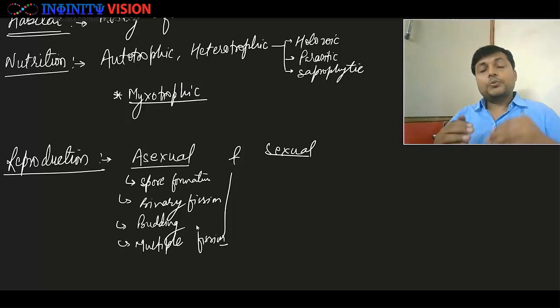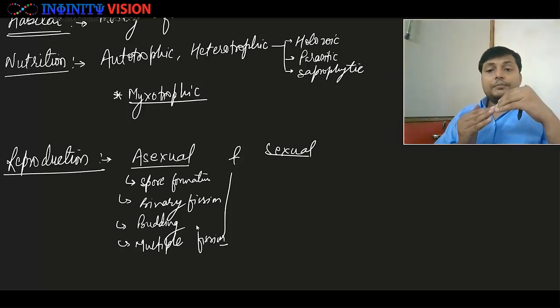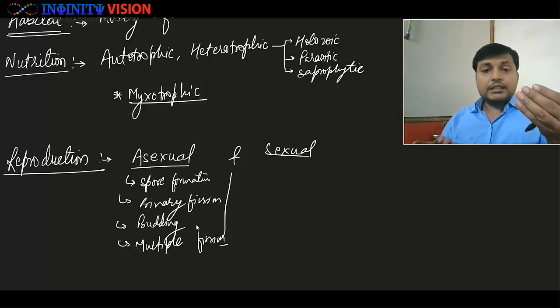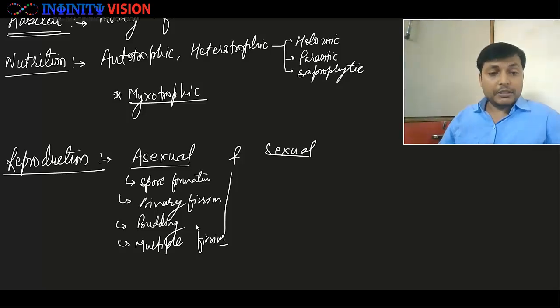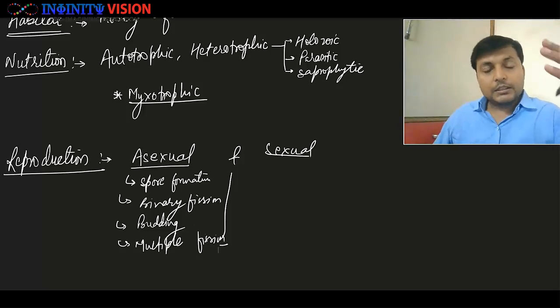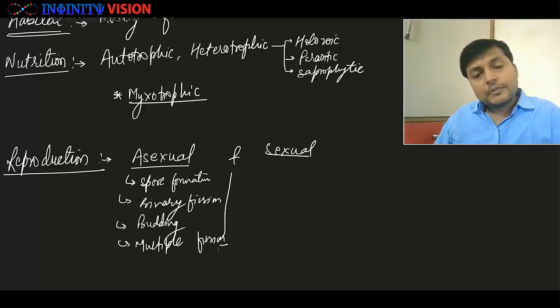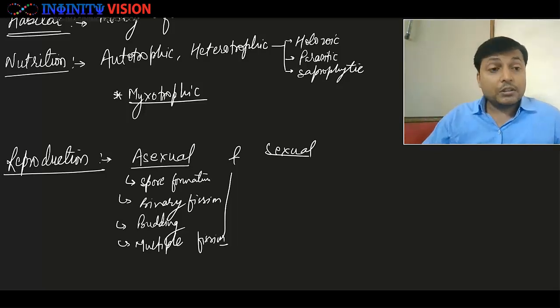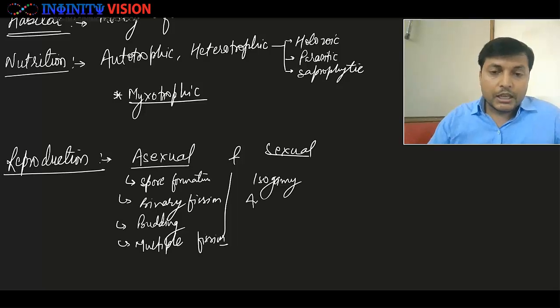So kingdom Protista can reproduce either by asexual method or by sexual method. In the case of sexual method, they can reproduce by all three possible methods of sexual reproduction, that is isogamy, anisogamy, and oogamy.